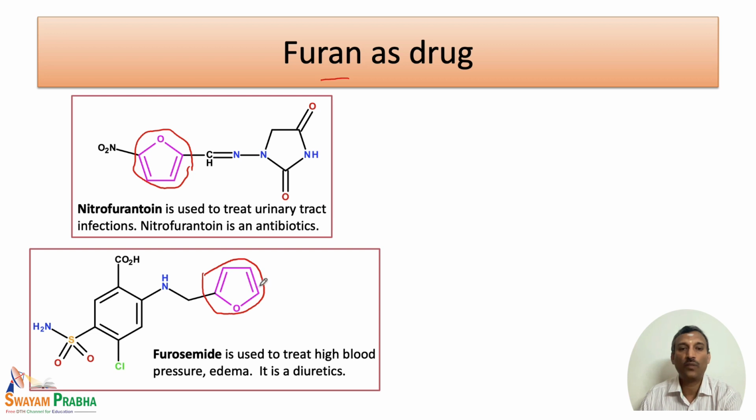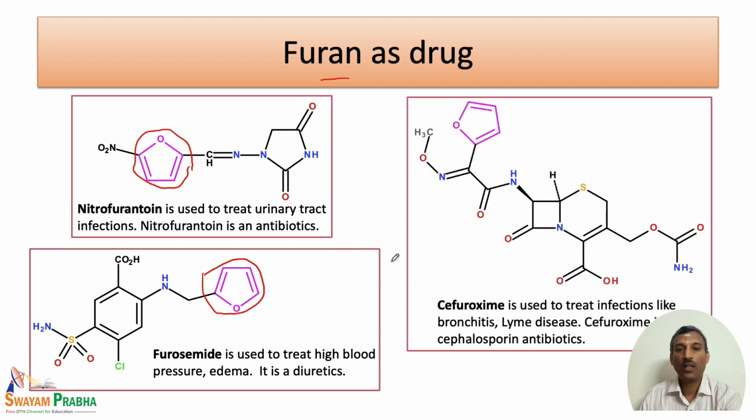Here again we have the furan ring present, and cefuroxime is used to treat infections like bronchitis, Lyme disease, etc. This is a cephalosporin antibiotic. This also has a furan ring. So, these are some of the important drugs that have the furan ring.